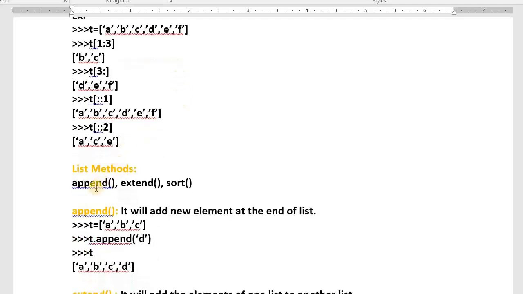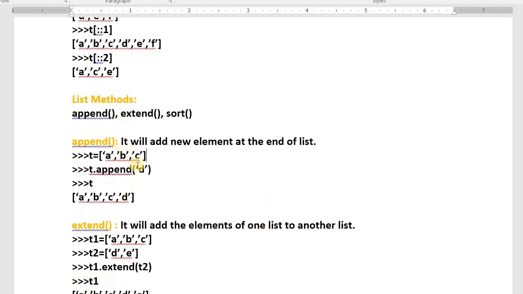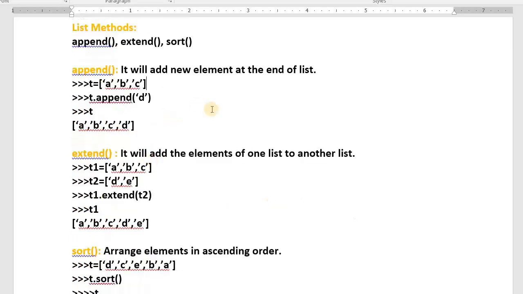Then just to explain append: it helps us to add new elements to the existing list. To the existing list I am trying to add the D. Added. What is the use of extend? The extend method will help us to add the elements of one list to another list. Oh my god, we can add the contents of one list to another list. That is possible by extend.